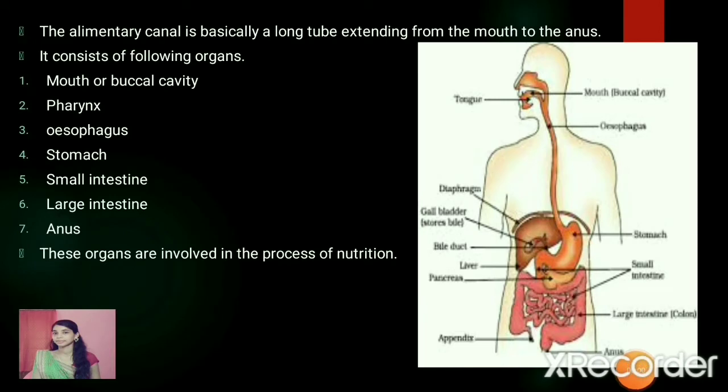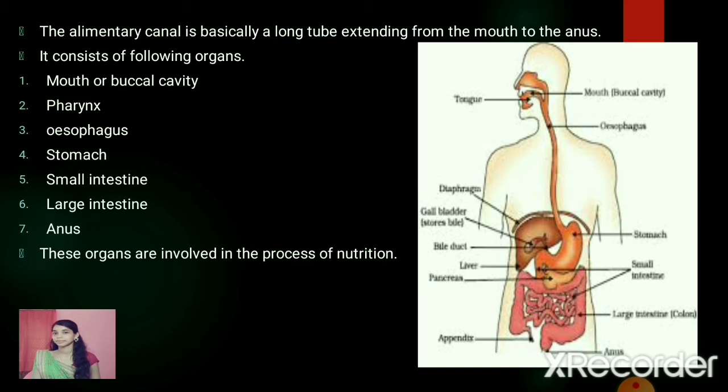The nutrition in man takes place through the human digestive system, and the human digestive system includes a group of organs and their associated digestive glands. So the digestive system consists of a long continuous canal. We call it an alimentary canal. The human alimentary canal is a long tube extending from the mouth to the anus.